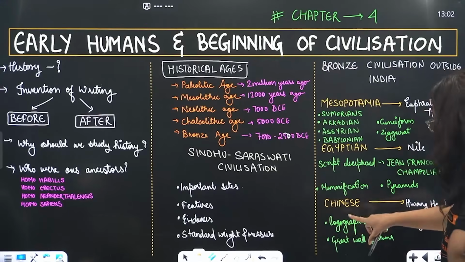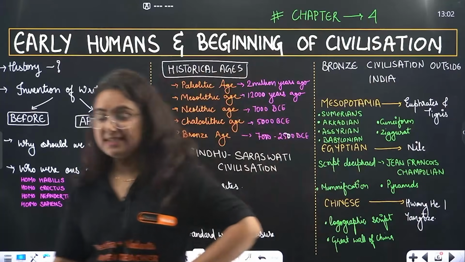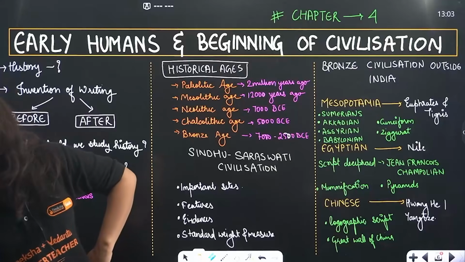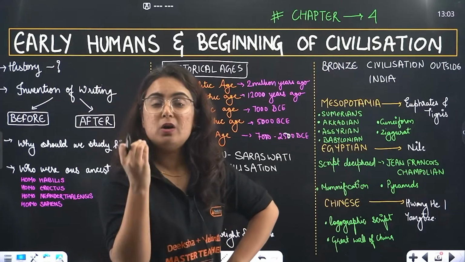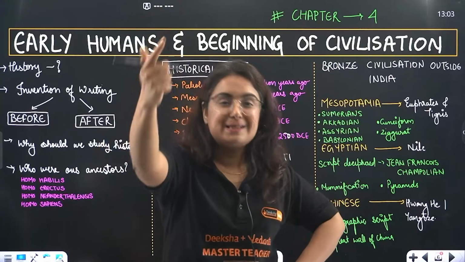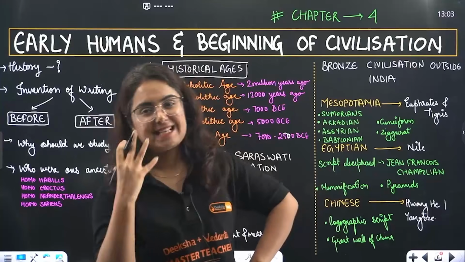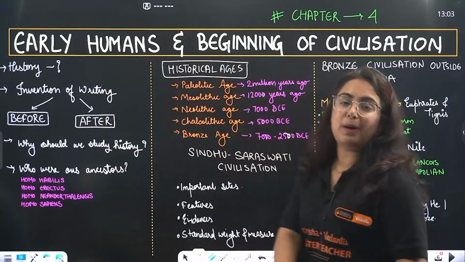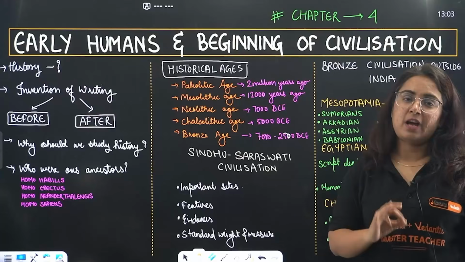Similarly, we have one more civilization, Chinese, Huang He, Yangtze. How do we know about Chinese civilization? It is with the help of the script we got there. And you know that they wrote the logographic script. That means the words are written in the form of symbols, like we need to draw a tree to show that this is a tree, etc. And this is all about the first chapter of history, but the second chapter of history